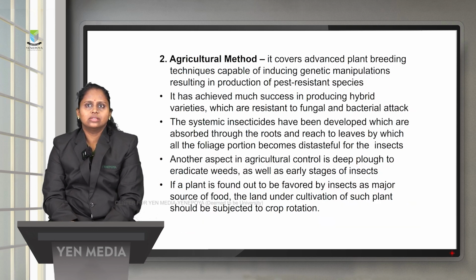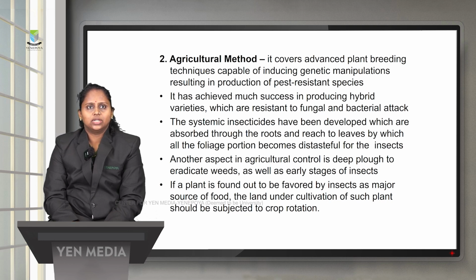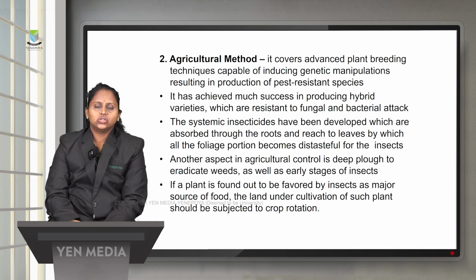It covers advanced plant breeding techniques capable of inducing genetic manipulation, resulting in the production of pest resistant species. This agricultural method has achieved much success in producing hybrid varieties of plants and also in getting resistance to fungal and bacterial attack. Systemic insecticides have been developed which are absorbed through the roots and reach the leaves, by which all the foliage portion becomes distasteful for the insect.